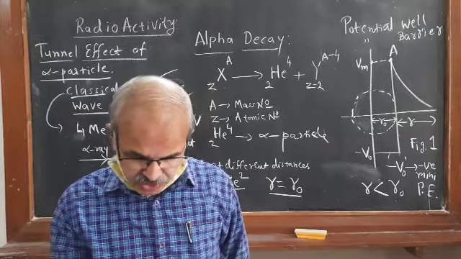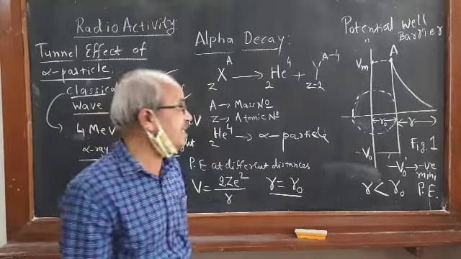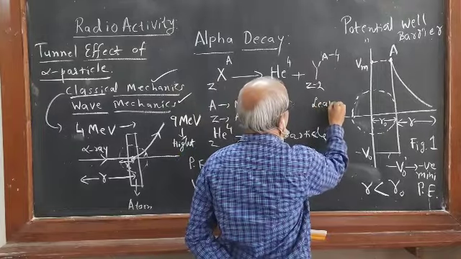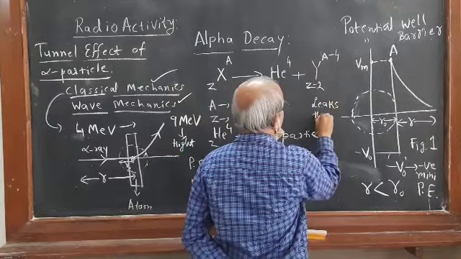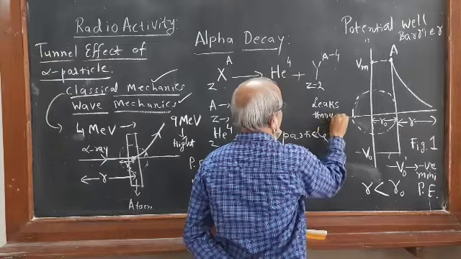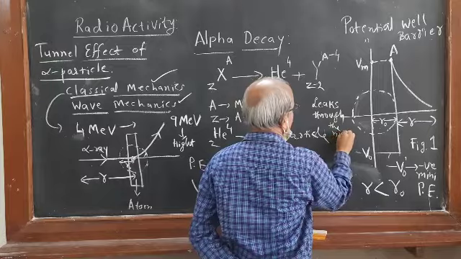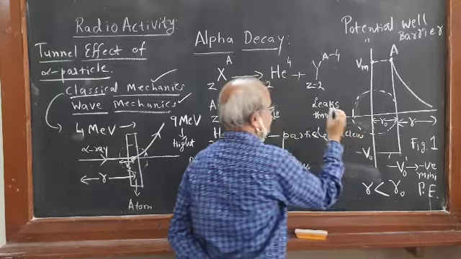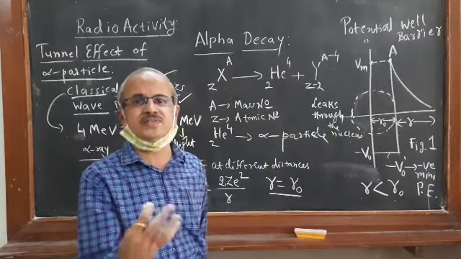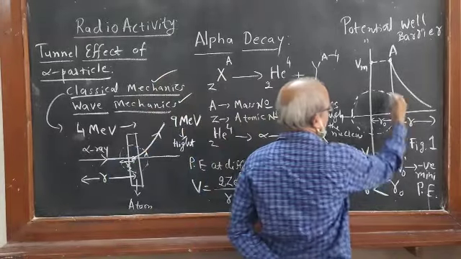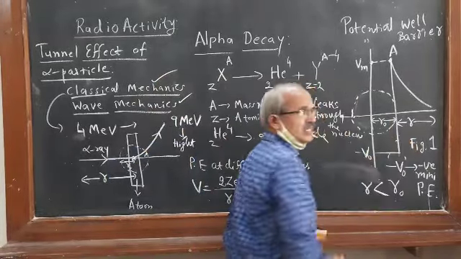Okay, and it leaks through the nucleus sometimes. What does leak mean? Water leak. You might know some wall is there, and water leakage takes place.